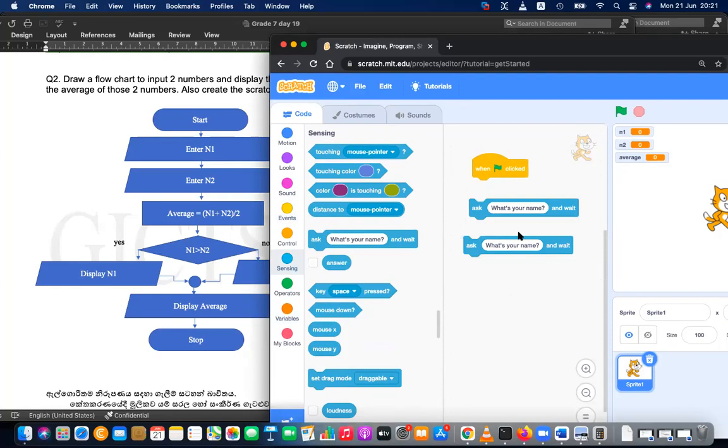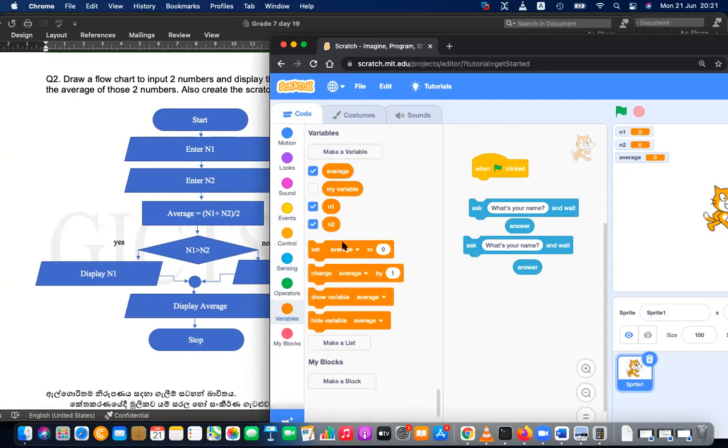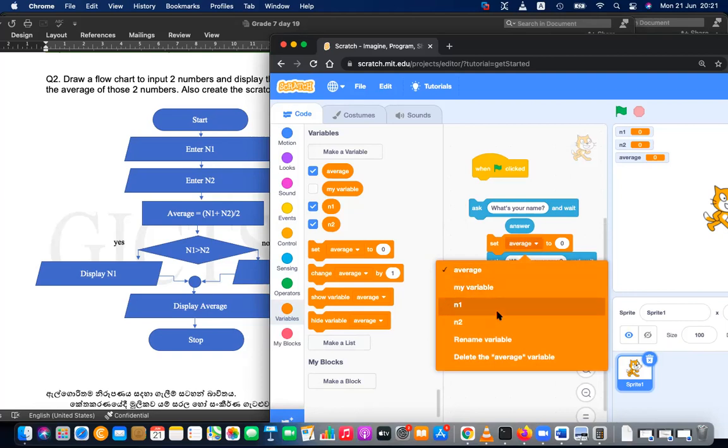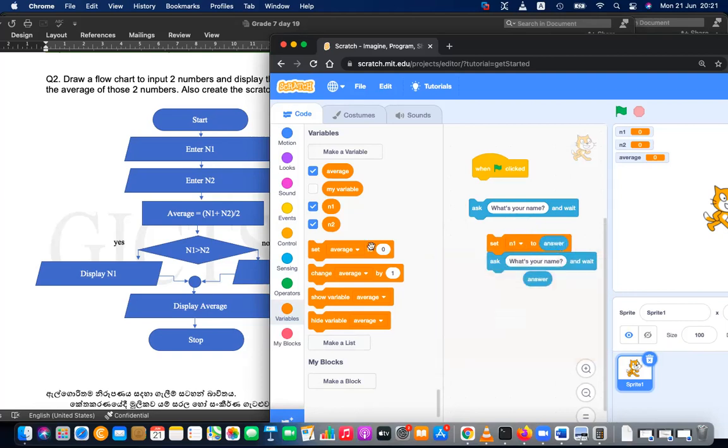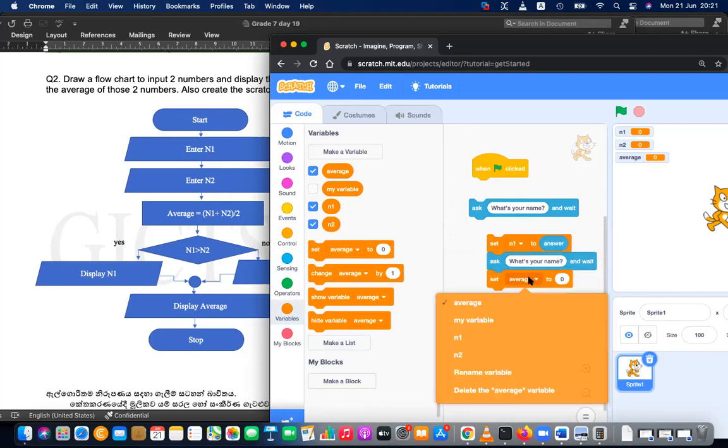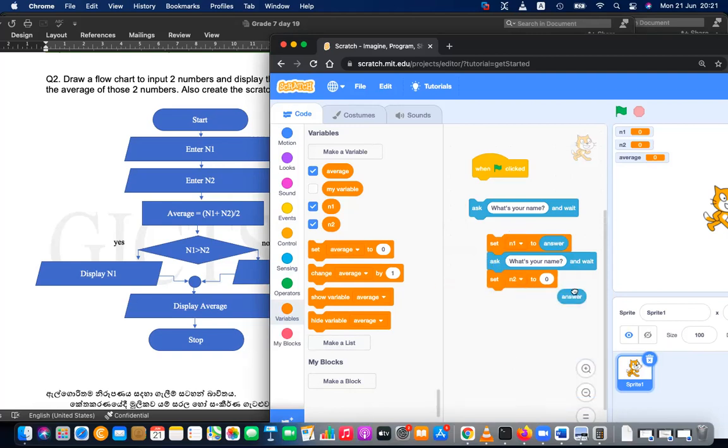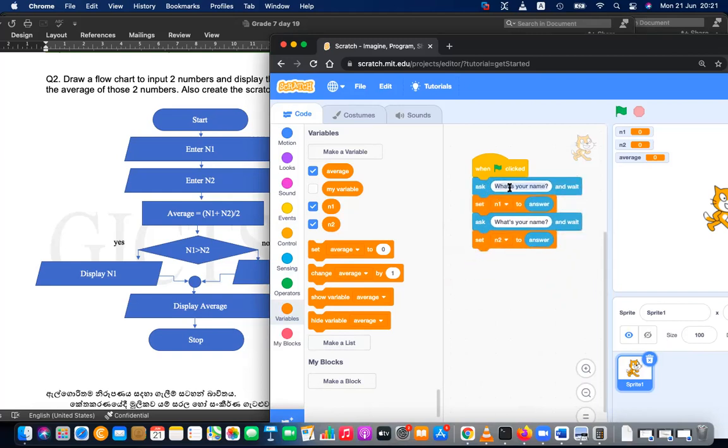The answer given for this you can store in this variable. The first answer you can store in number one. The second answer you can store in number two. And the question should be, enter number one.